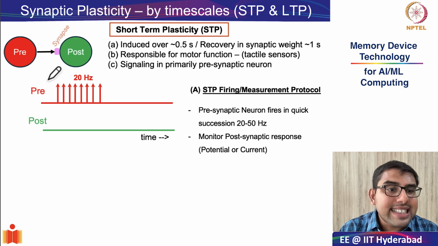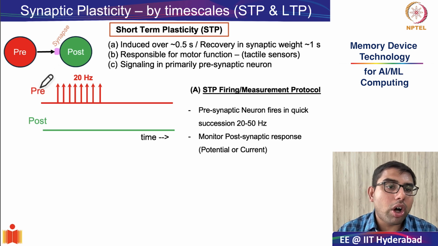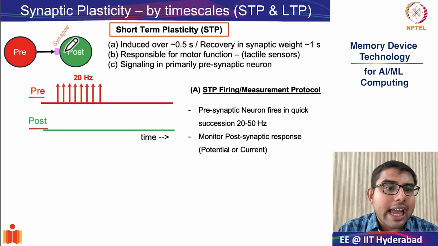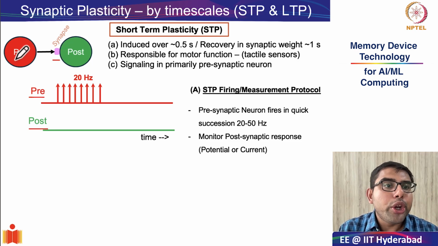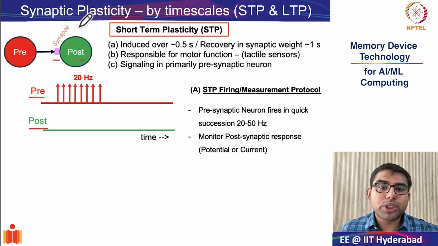From now on, we will see how the weight of the synapse, or the strength of the synapse, will change depending on the firing sequence of the pre and postsynaptic neuron. And for that, we have removed all the biological complications and focused only on one synapse, and we will see how the weight of this particular synapse changes due to the firing of the pre and postsynaptic neuron. And this arrow is indicative of the signal direction of the action potential which arrives from the presynaptic neuron into the synaptic cleft, which connects the postsynaptic neuron.